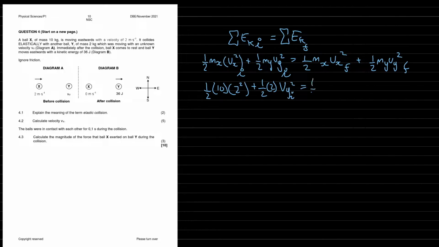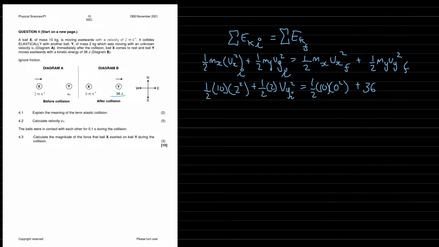So this is going to equal a half. The mass of this ball will stay the same, but its velocity becomes 0. And then ball Y moves with a kinetic energy, we've been given kinetic energy here, of 36 joules. So I don't actually have to substitute any of that in. I can just say that that is 36, because this is kinetic energy. So now we can get solving.